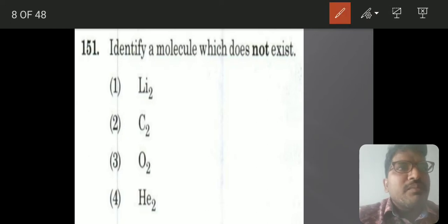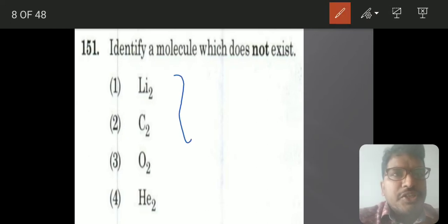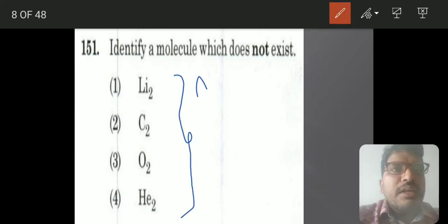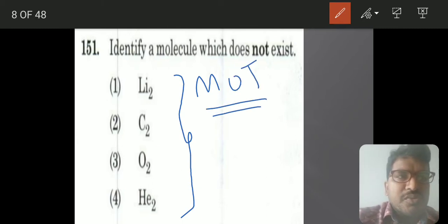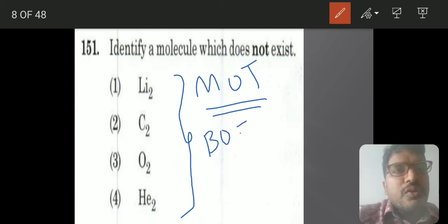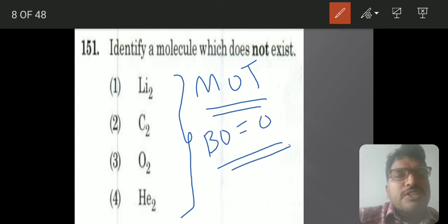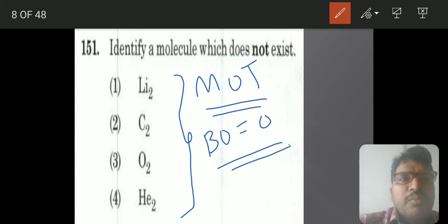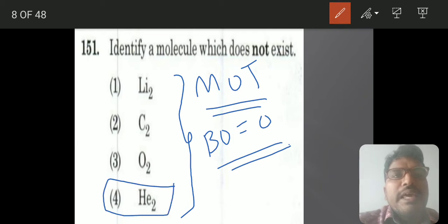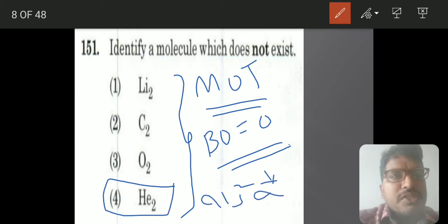See, from chemical bonding I was strongly suggesting you go through the molecular orbital theory. From the molecular orbital theory only they have asked this question: which molecule does not exist? If for any molecule bond order is equal to 0, that molecule does not exist. Bond order is 0 for helium, because it is sigma 1s2 sigma star 1s2.